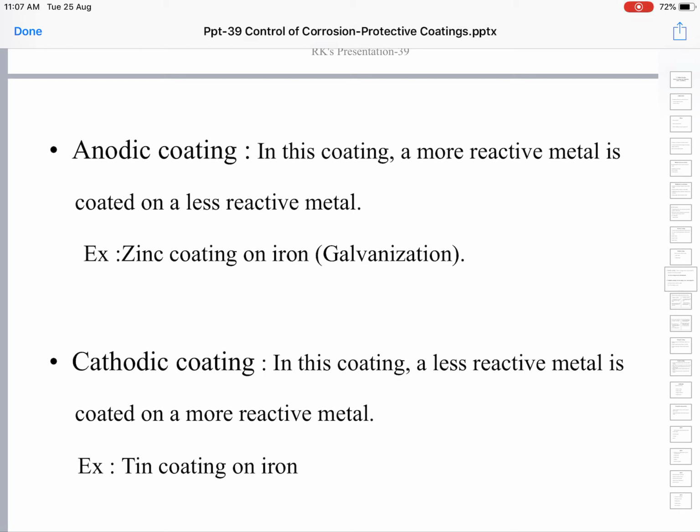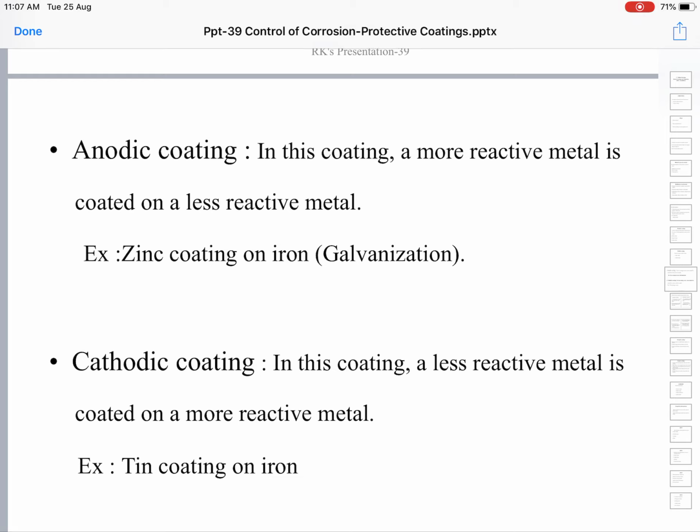See, for pipelines, we use iron pipes, which are a sort of dirty white in color. If you go to a shop, they call them GI pipes. This GI stands for galvanized iron pipes. These are actually iron pipes.